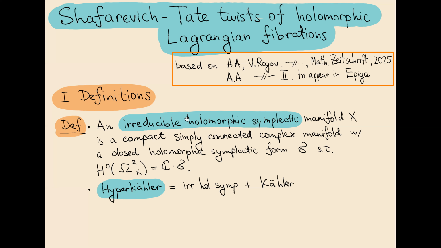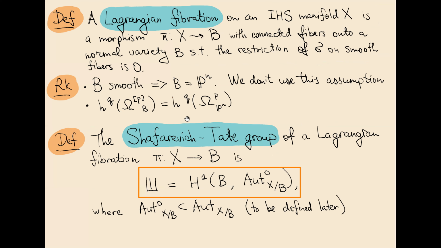Irreducible holomorphic symplectic manifolds often admit morphisms that are called Lagrangian fibrations. Lagrangian fibrations are by definition morphisms with connected fibers onto a normal variety B, such that the restriction of the holomorphic symplectic form on smooth fibers is zero. And in all known examples of Lagrangian fibrations, the base is isomorphic to P^n. It's conjectured that it's always P^n. We know that it's the case if B is smooth, but in general, it's still a conjecture.